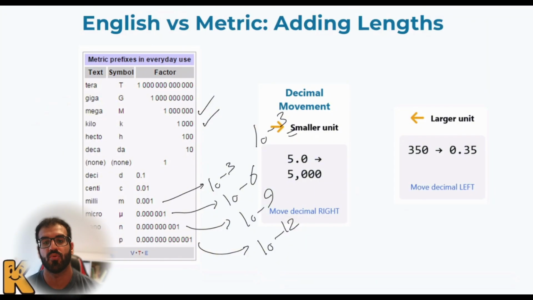Imagine that I have the number 5 itself, and 5 is considered as kilometers. And I would ask you to convert that to what? To meters. As we know, kilo means 10 to the power 3, or 1,000 times bigger than a meter. So the only thing that you have to do, you see that there is a small unit over here. I will just show it to you.